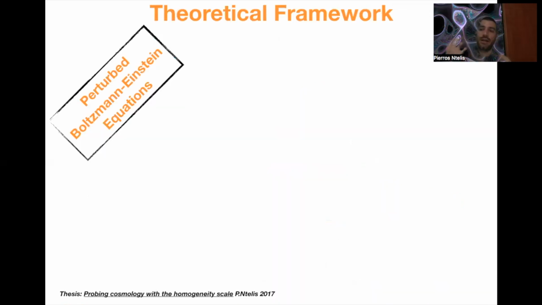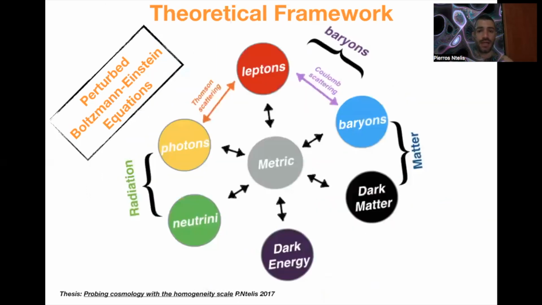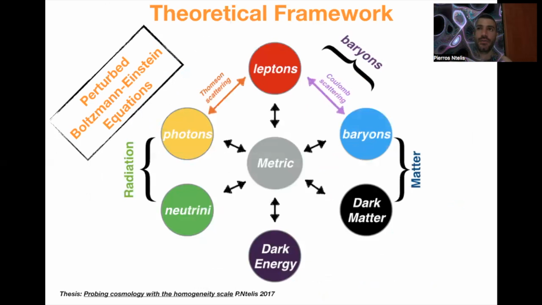Now, what's another way to describe the theoretical framework? This is a set of Boltzmann-Einstein equations that have the following ingredients. You can find a reference there in this thesis. And basically, we have the metric, which is how the geometry of the universe is described, and this is connected to all the matter ingredients out there.